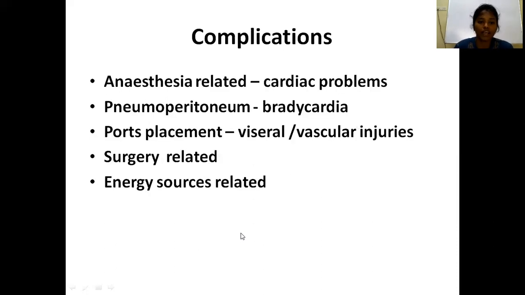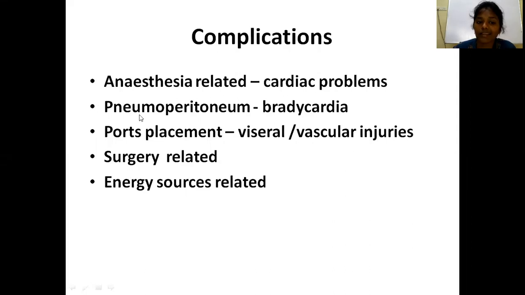Now, what are the complications of laparoscopy? The complications of laparoscopy are more or less similar to open surgery, because in open surgery also there will be anesthesia related complications like cardiac issues. The complications specific to laparoscopy are pneumoperitoneum related complications and port placement complications.